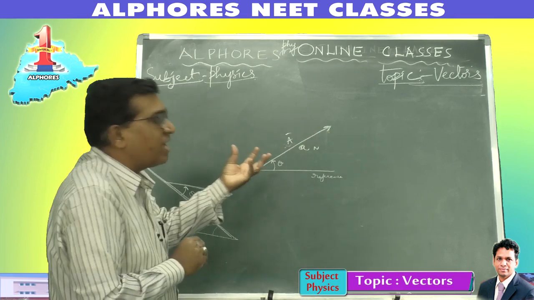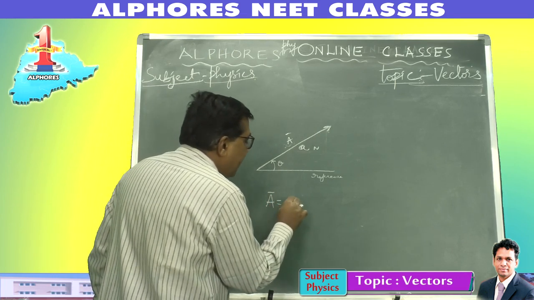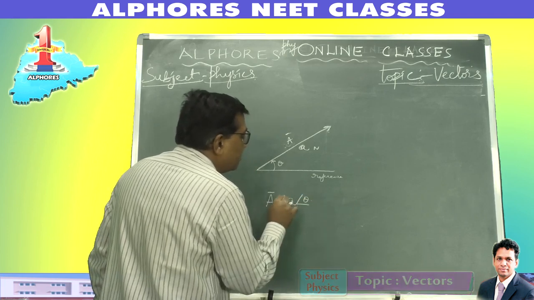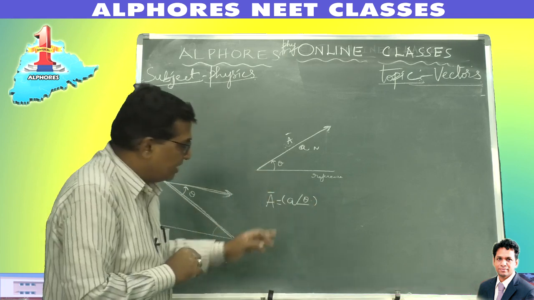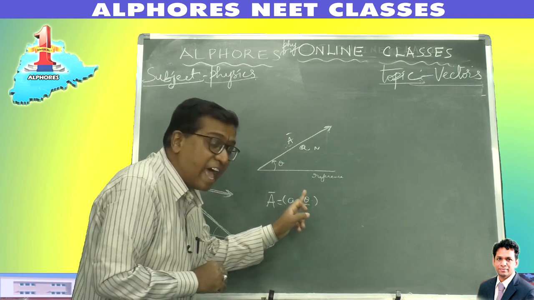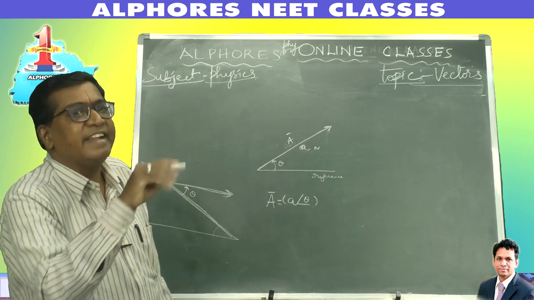Then by the polar method you can represent the vector A bar as a, its magnitude, with the angle theta in brackets. So this is the polar coordinate method. The first letter represents its magnitude and the second represents the angle made by the vector with respect to the reference line, taken in the anti-clockwise direction.